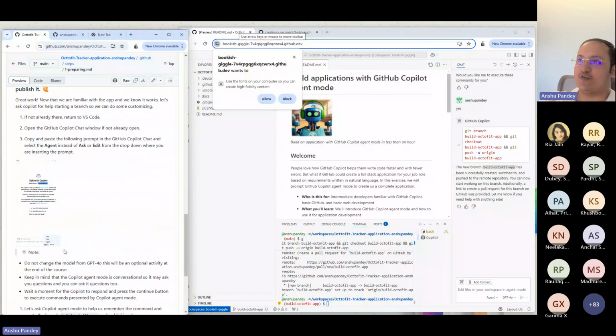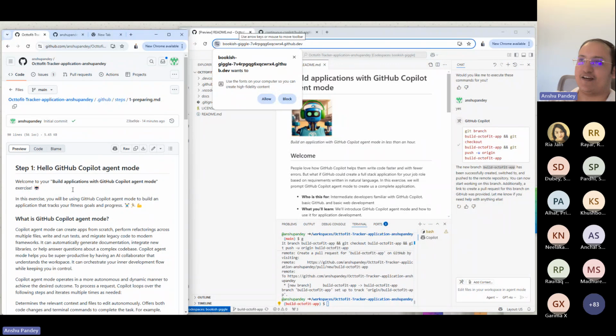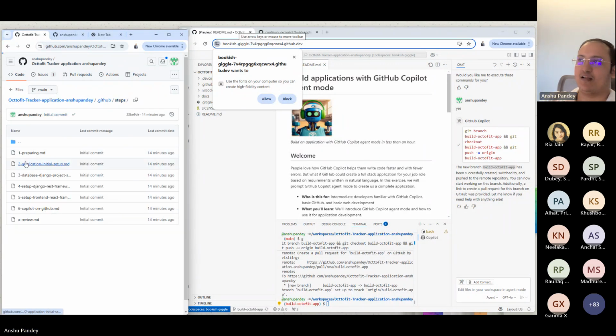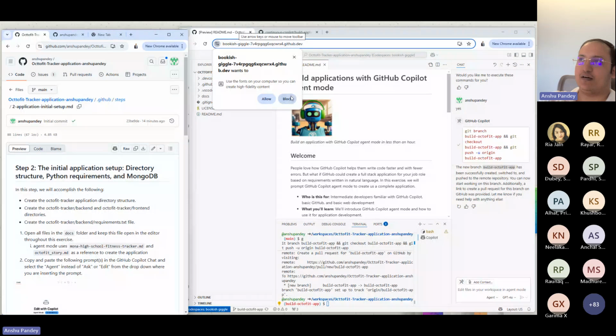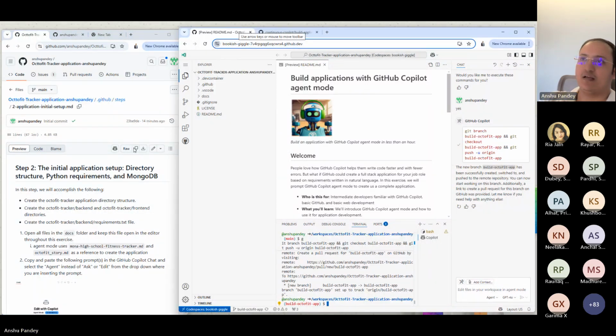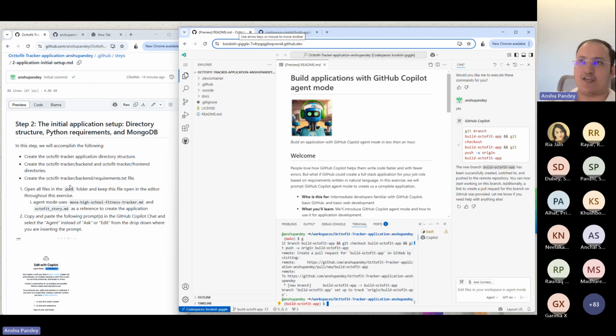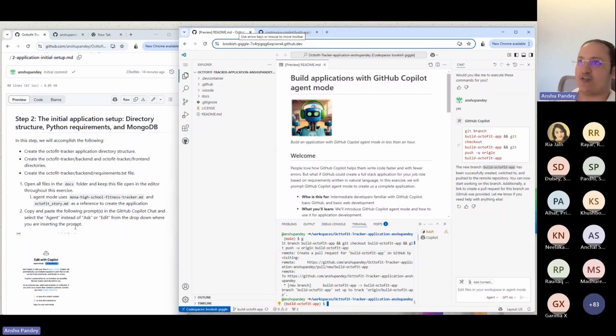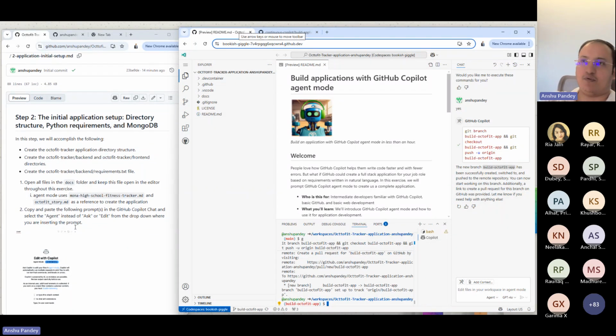Next, we're going to move to step two. Step two is about setting up the application, where we want to install all the libraries. We want to get the folder set up as well, right? And perform the job accordingly.